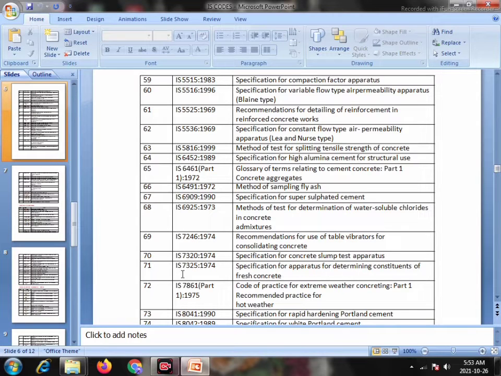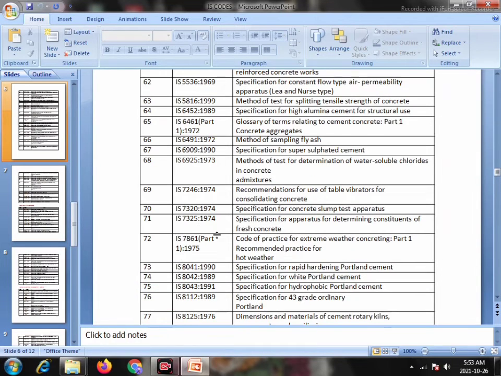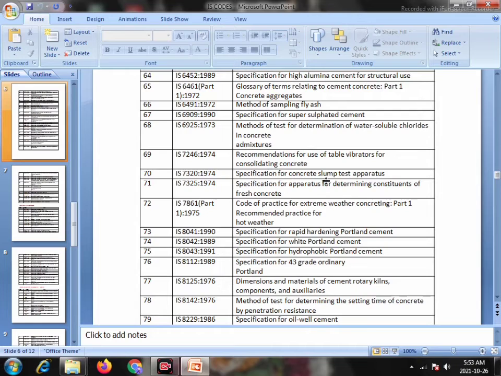Serial number 70, IS 7320, 1974: Specification for Concrete Slump Test Apparatus. Serial number 71, IS 7325, 1974: Specification for Apparatus for Determining Constituents of Fresh Concrete. 72, IS 7861 Part 1, 1975: Code of Practice for Extreme Weather Concreting, Part 1: Recommended Practice for Hot Weather Concreting.